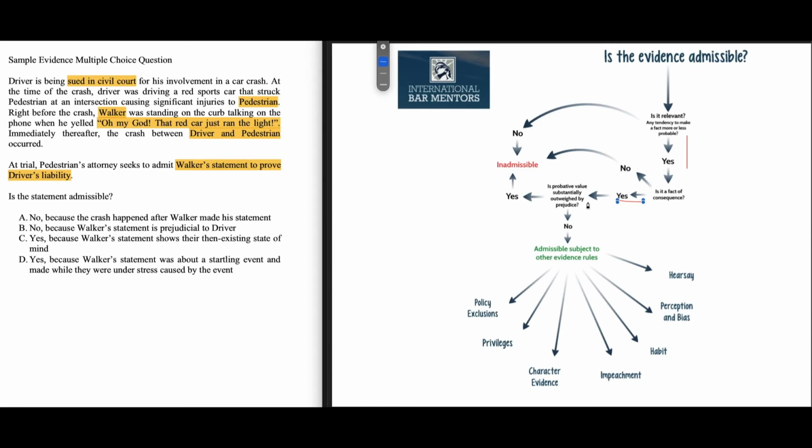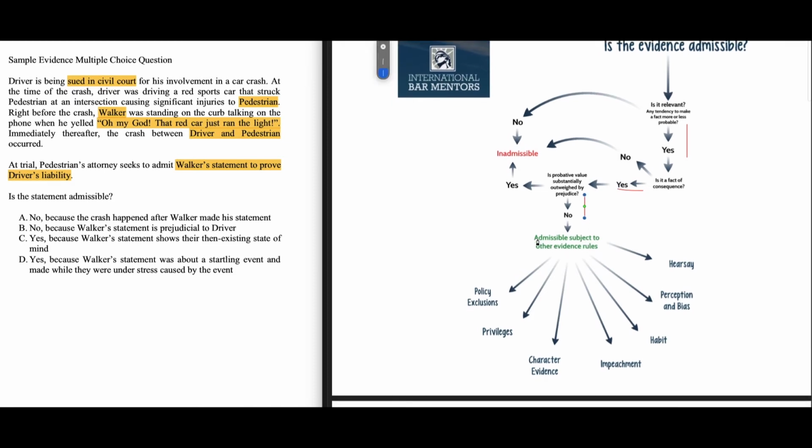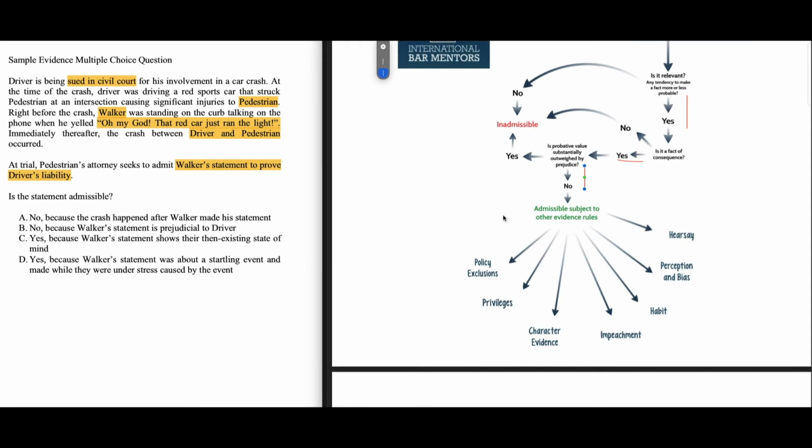But in this case, even though it is slightly prejudicial to the driver to say that he ran the red light, it still has enough probative value to help us decide the case. Therefore, is the probative value substantially outweighed by prejudice? The answer is no. So we keep working our way down. Now we're in this area where it's admissible subject to all the other evidence rules. So what we're going to help you work through is how to decide what rules are triggered and which ones are not.